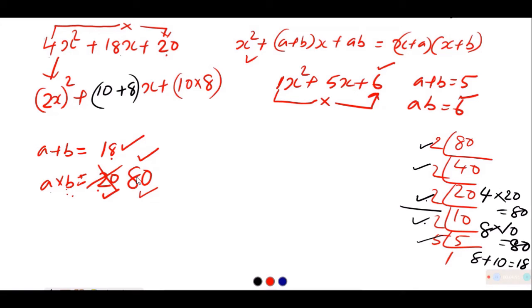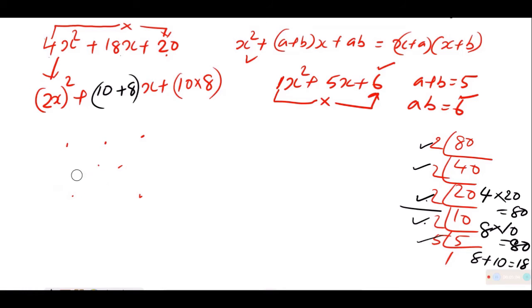Once we reach this stage, we can apply our knowledge of finding common terms to solve it, or we can directly write, as we have already studied the expansion, in the format of x plus a into x plus b, because we got a and b here. So what will we write?